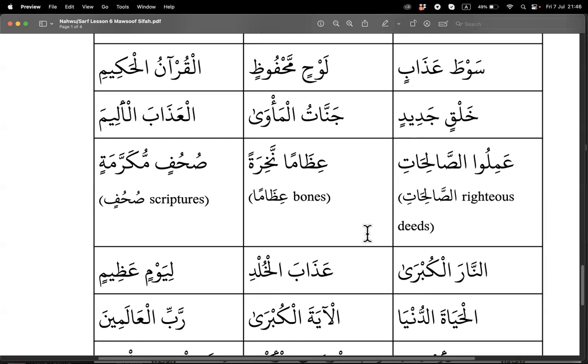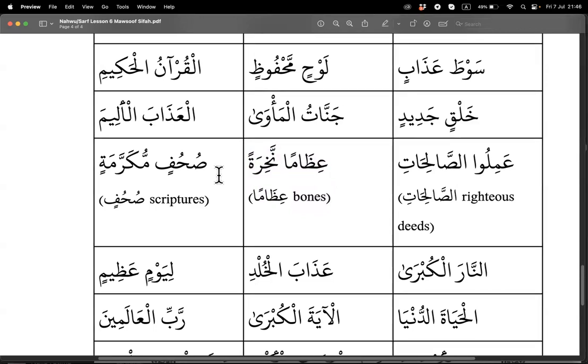Mawsoof Sifah. Why? One is feminine. Oh, it's feminine. No, cannot. Are you sure? Feminine or not feminine? Idhaman means bones. Oh, so bones. Singular feminine. So yes, it is Mawsoof Sifah. Both common, both nasab, and then singular feminine. So yes, your first instinct was correct. So don't make me fool you.